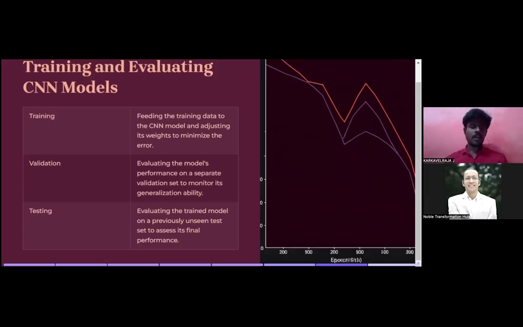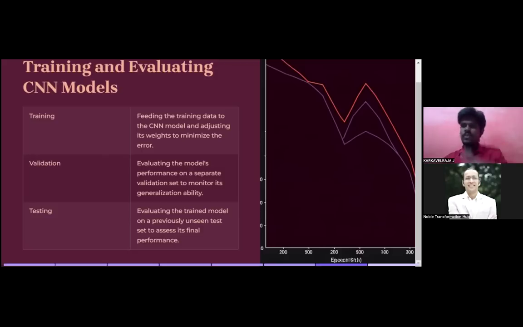Testing data means evaluating the trained model on a previously unseen test set to assess its final performance. This data is unseen by the model, so it will be used to test the model's performance. Guys, I'm repeating again, I have discussed this in the previous slide itself. Let us discuss this completely because you need to have a 100% idea of what it is.